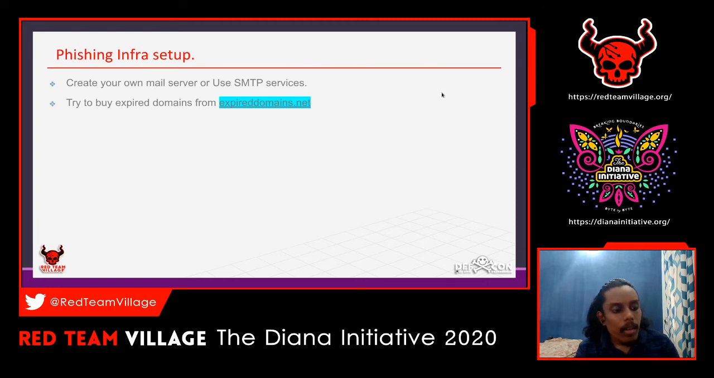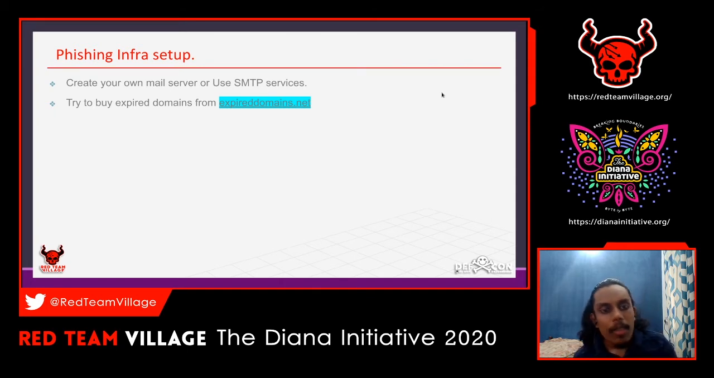So it's good to use these services, but if you are a pro, you can create your own mail server. That's a bit of a pain, because Postfix will give you a headache. Anyway, you have to make sure you are doing everything correctly.